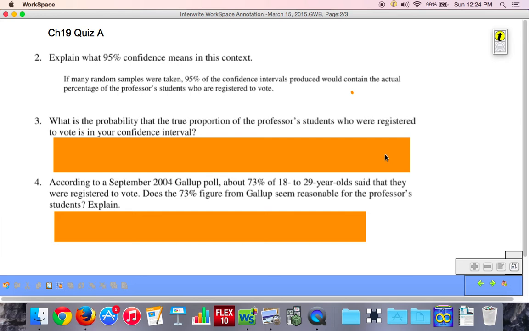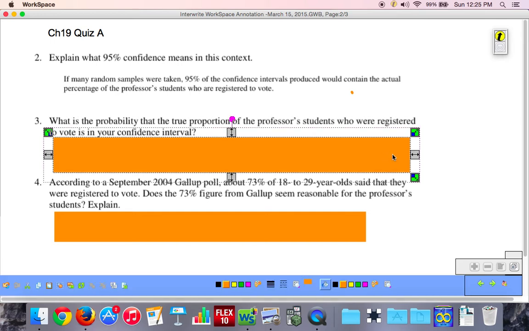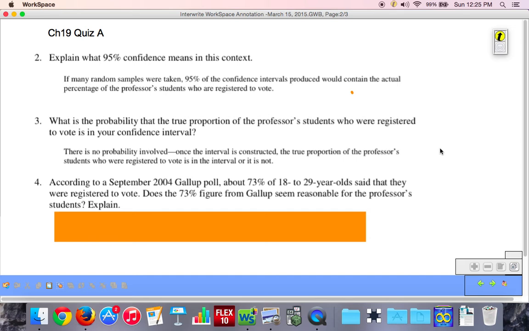I'm not quite sure this problem has anything to do with probability. There is no probability involved. Once the interval is constructed, the true proportion of the professor's students who were registered to vote is either in the interval or it is not.